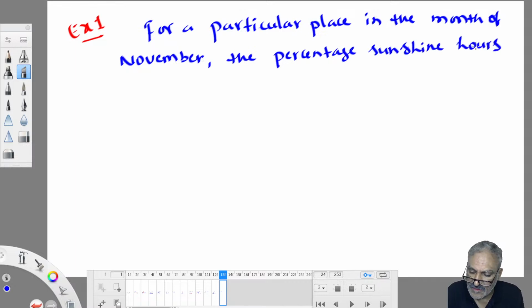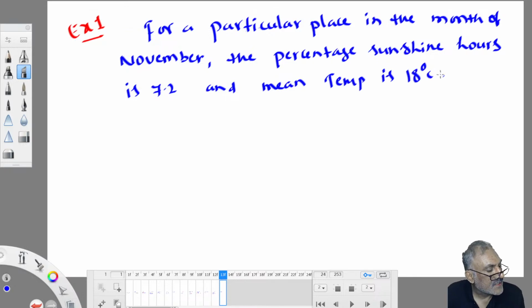Daylight hours, sunshine hours means. Definitely it is not in India, somewhere else in the world, and the monthly mean temperature is 18 degrees Celsius. If the consumptive use coefficient, what is that K value?